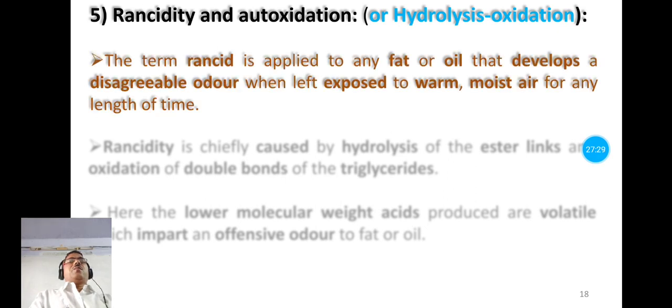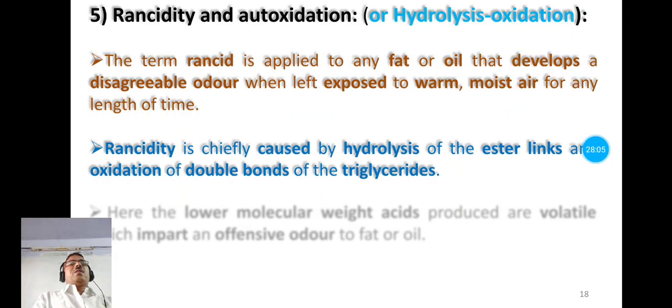Now the term rancid is applied to any fat or oil that develops a disagreeable odor, and this is possible when that fat or oil is left exposed to warm, moist air for any length of time. Means when fat or oil is kept open for a long time, it develops a disagreeable odor, and that is called rancid fat or rancid oil.